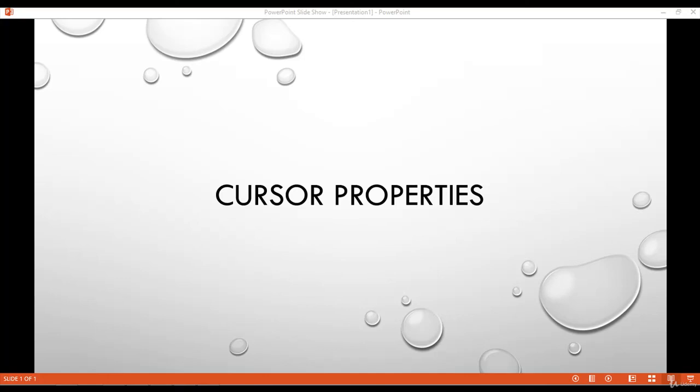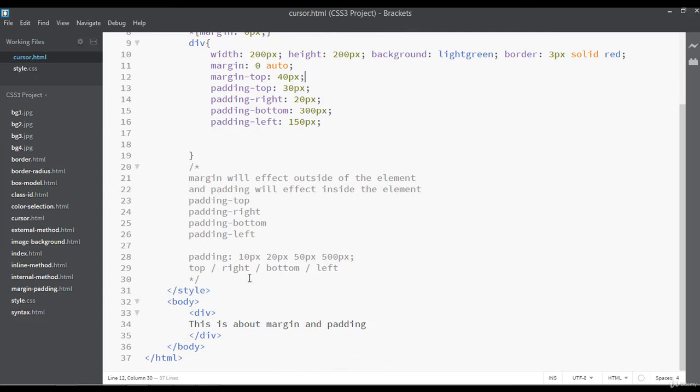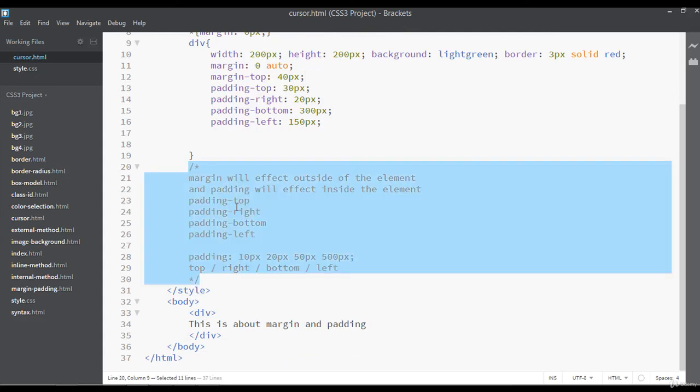Welcome back, dear friends. In our last class we have discussed margin and padding. So inside this class we are going to have a look at cursor properties, how we can change the cursor inside CSS. So open the code editor, and I have already saved this page by giving the name cursor.html. So I'm going to remove all this extra coding from here.